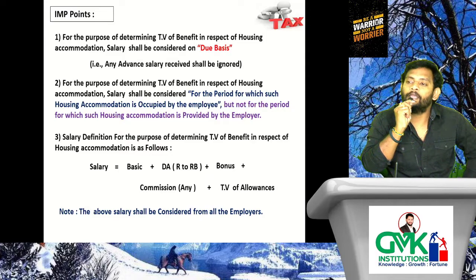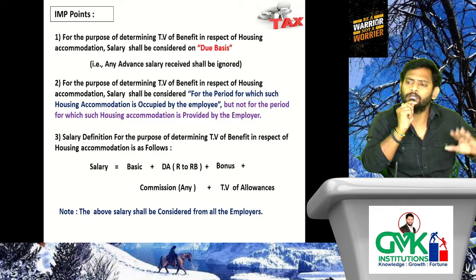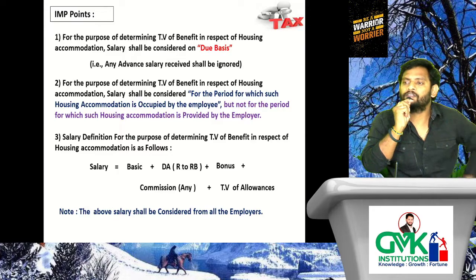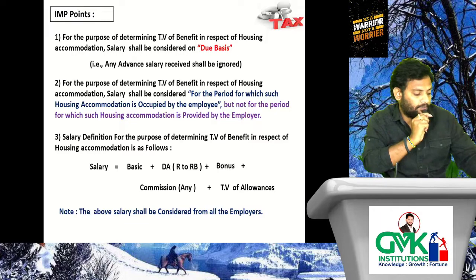Upon that you need to apply 7.5% or 10% or 15% depending upon the facts of the case to determine the TVF benefit relating to housing accommodation provided by A Limited. Why is this given by the lawmaker? To charge a huge taxable value in the hands of the employee. Understood the point? That's why they have given it from all the employers.